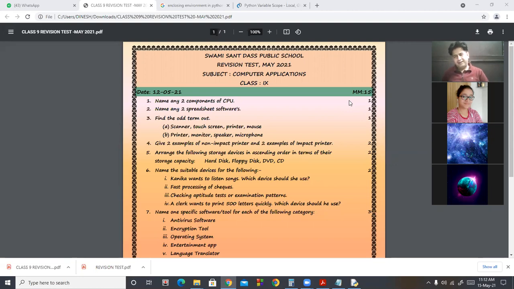Now, there are application softwares. These softwares are used for doing a specific task. There are 3 types of application softwares: general purpose, special purpose, and customized. In the case of general purpose, these are available for a large number of users. These are not made according to a particular task's requirements.